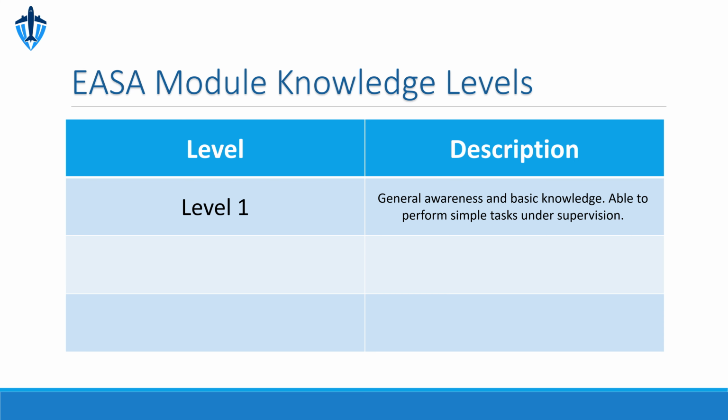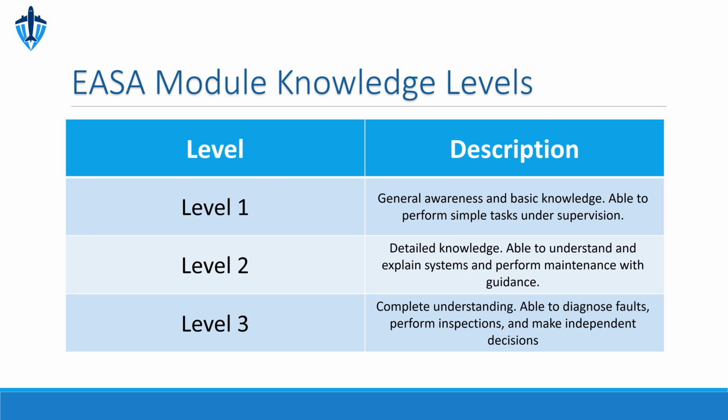Moving on to Level 2, here the trainee is expected to have a deeper understanding. They should be able to explain system functions and understand how components work together. At this level, they can carry out maintenance tasks, but usually with some form of technical guidance or reference to manuals. Finally, we have Level 3, the most advanced level.